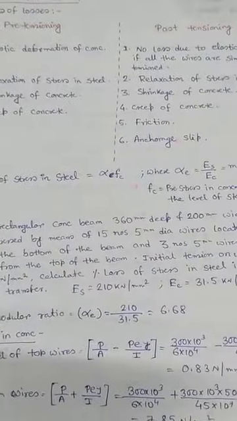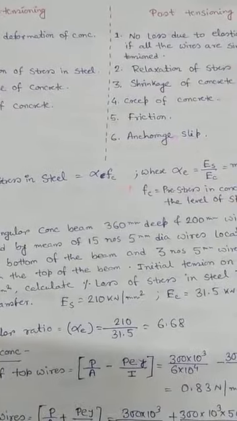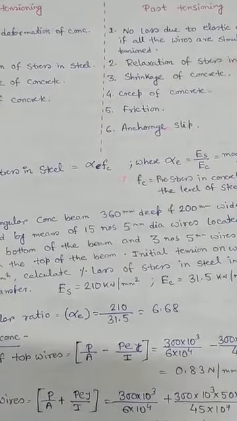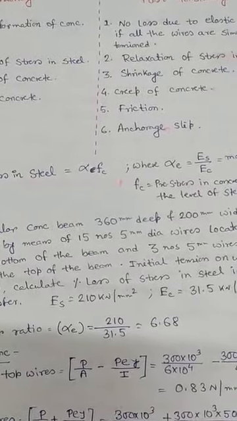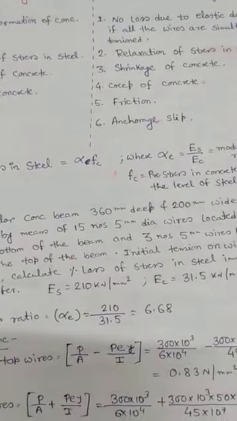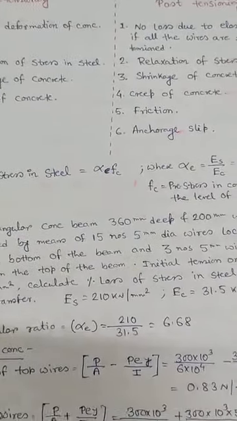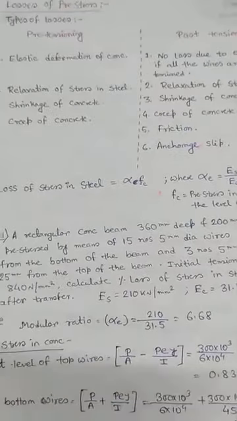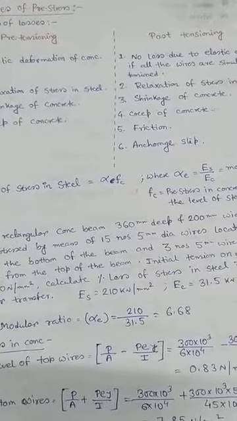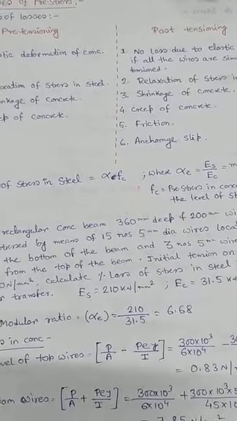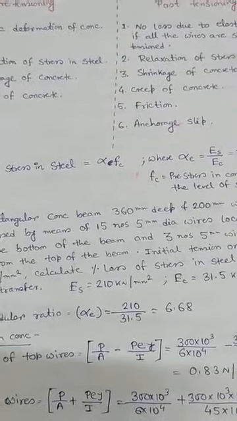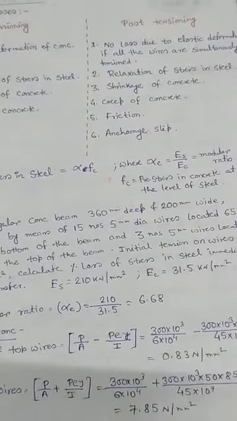And loss of pre-stress is a great concern, since it affects the strength of the member, and it also significantly affects the member serviceability, including stresses in concrete, cracking, camber, and also deflection, right? Now there are two types of losses in pre-stress, and they can be classified as one, short term or immediate loss, and another one, long term or time dependent loss.